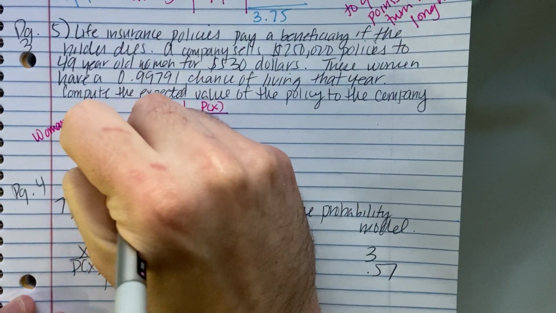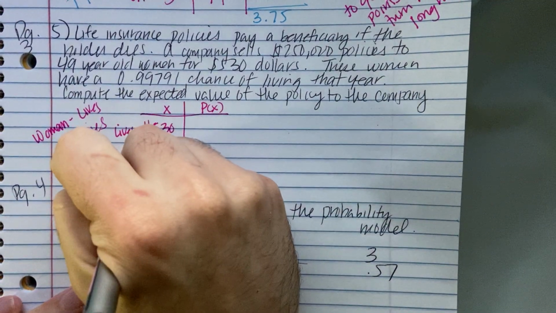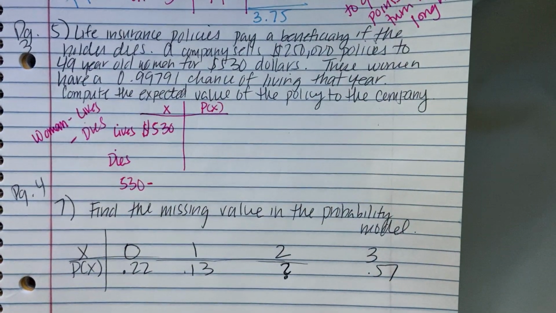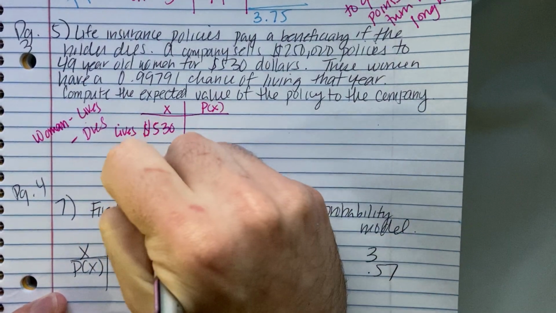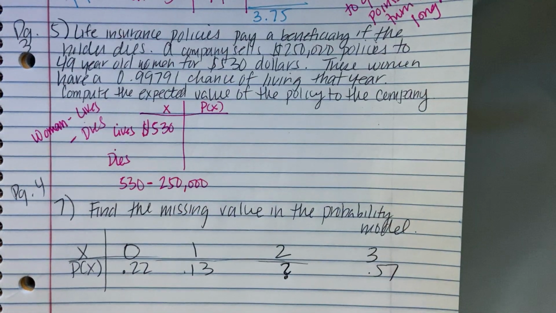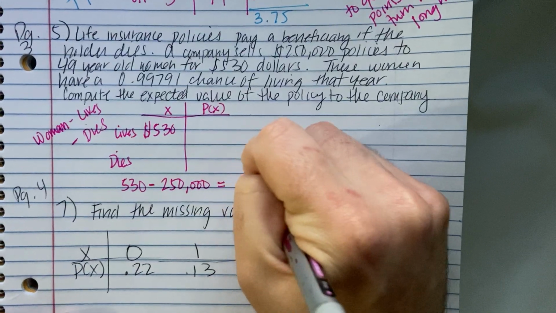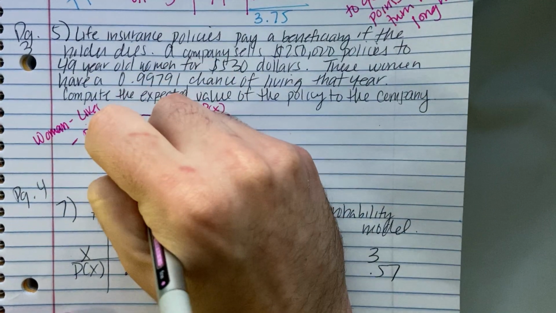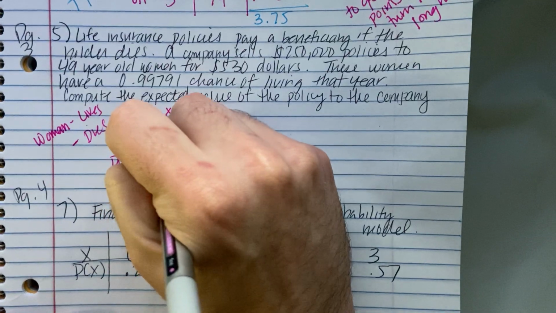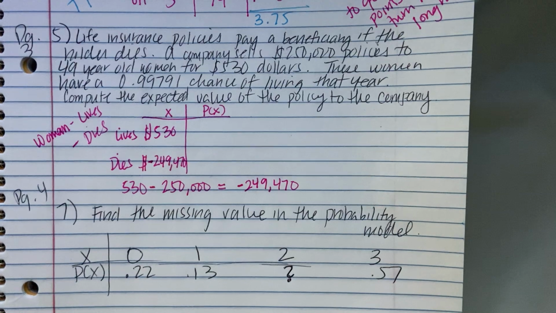Now, what happens if she dies? She paid them $530, but then they have to pay her beneficiary $250,000. So they gained $530, but then lost $250,000. When you subtract these two, that's a net loss of $249,470. Okay, well, good thing most of them live, because that's a lot of money to lose.